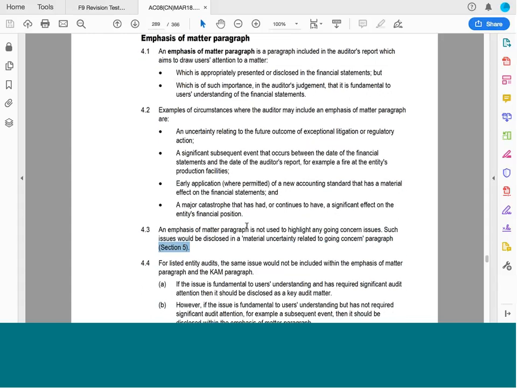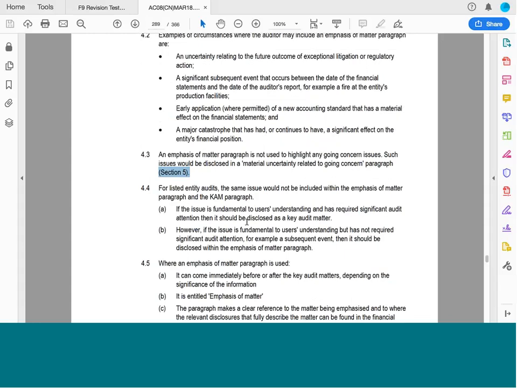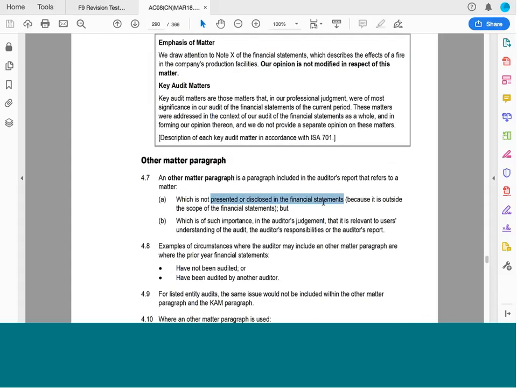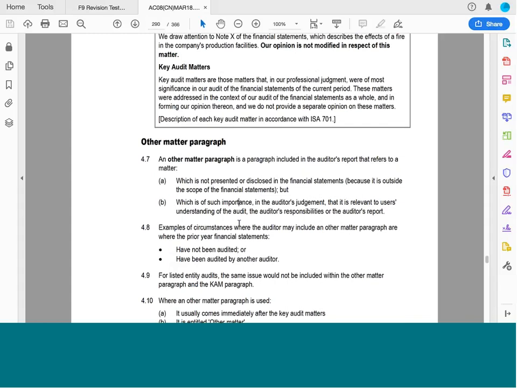So other matter paragraph is a paragraph that refers to a matter which is not presented or disclosed in the financial statements, and that is fine, but we still want to draw the user's attention to it. So for example, items like the financial statements have not been audited, previous ones, or they were audited by another auditor. So the difference between emphasis of matter and other matter paragraphs is that with other matter paragraphs the information is not included in the financial statements, whereas with an emphasis of matter, it is included. In both cases, we want to draw the attention to these specific issues. Okay.